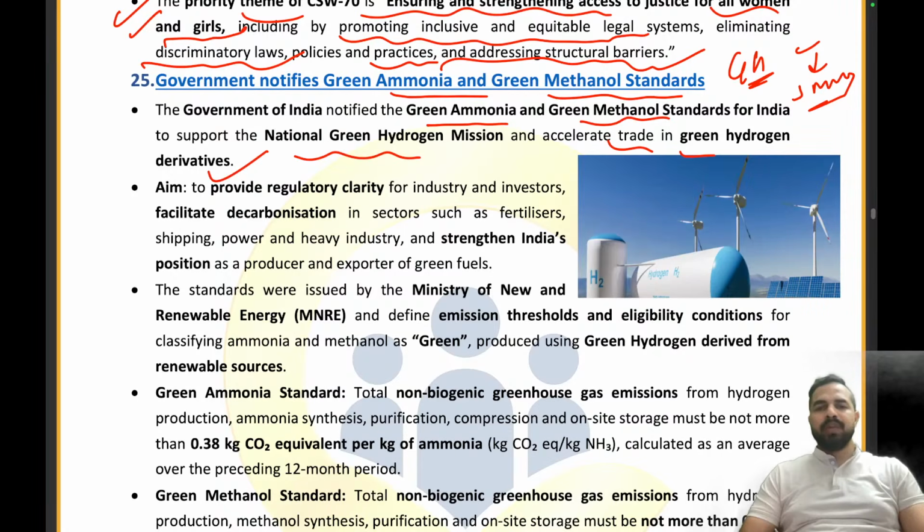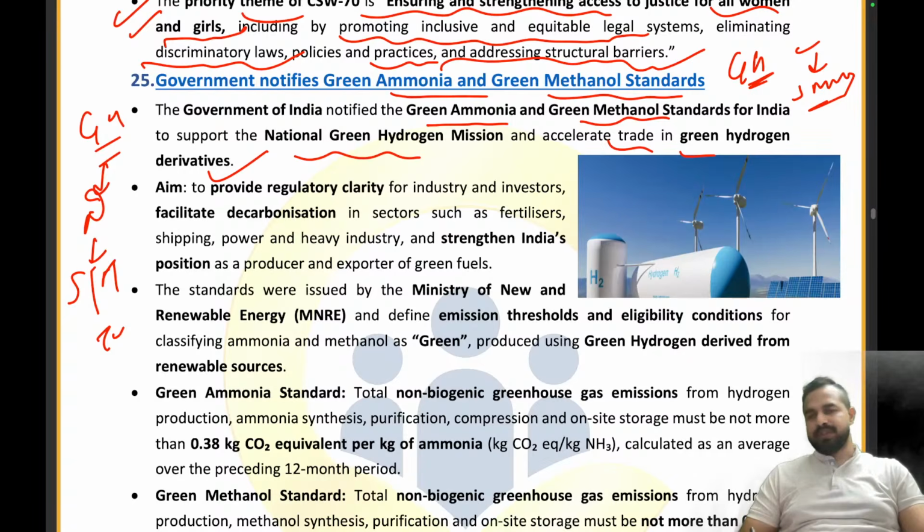My dear friends, let me tell you that it is very, very difficult to store green hydrogen. So what we do is we make some derivatives which are easy to store, easy to transfer, easy to transport. That is why we create these derivatives. So we are storing the green hydrogen in the form of green ammonia and green methanol. But for that we must have some standards, and that's why the standards have been launched.